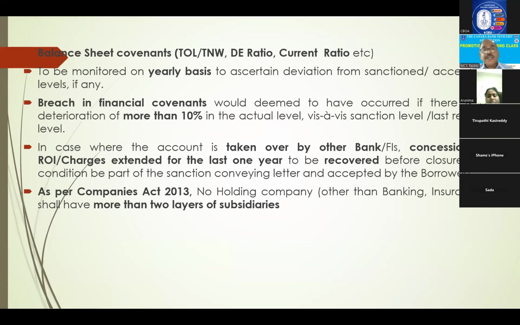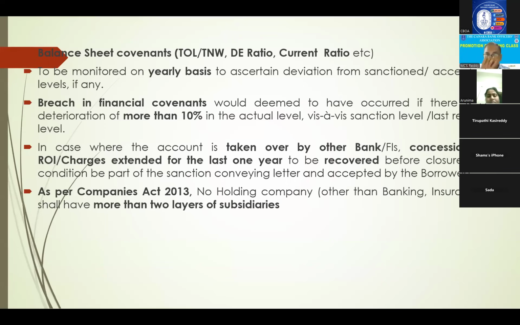Right? In case the account is taken over by another bank, concessions or rate of interest charges extended for the last 1 year are to be recovered. Suppose one of our borrower accounts is taken over by another bank, whatever concessions we have given during the previous 1 year are to be recovered before closure and transferred to the other bank.